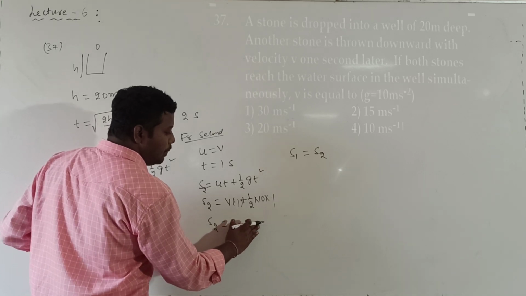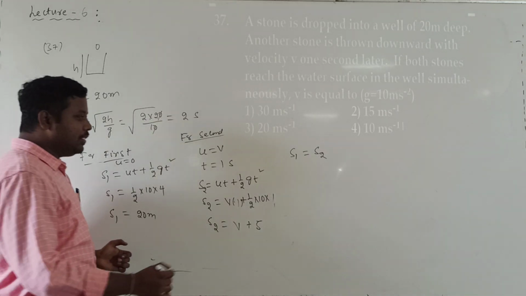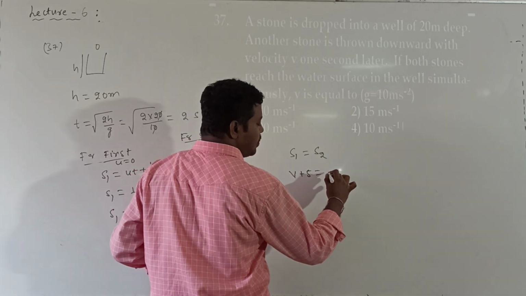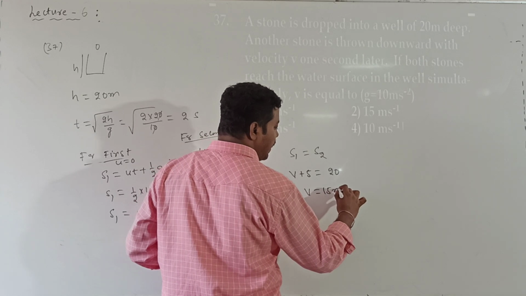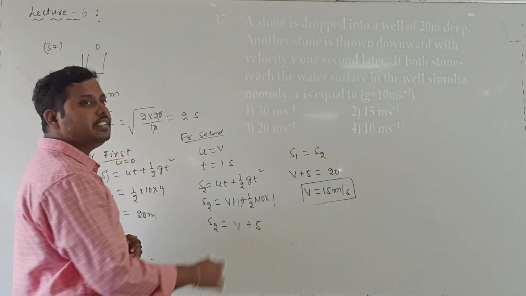Plus this value will be 5. Therefore S1 value is equal to S2. When S1 is equal to S2, then what will we get? V plus 5 is equal to how much over 20. Then the value of V is equal to 15 meter per second. Understood? So which option? Second option.